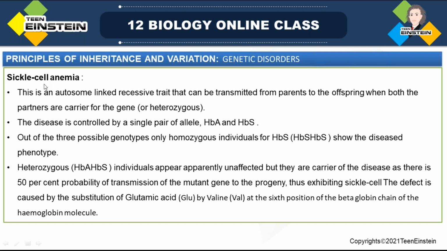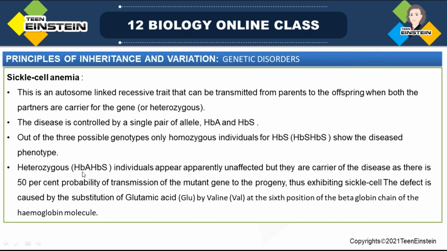Sickle cell anemia means the blood cells take the form of a sickle. In the homozygous condition, both alleles are HBS, and then the individual shows the disease.